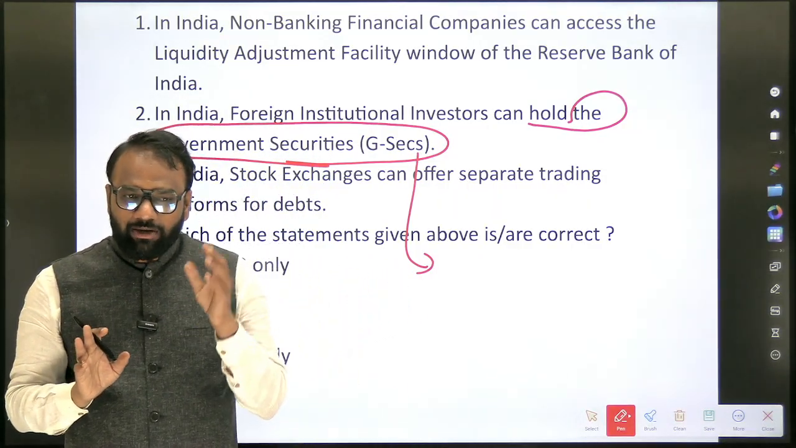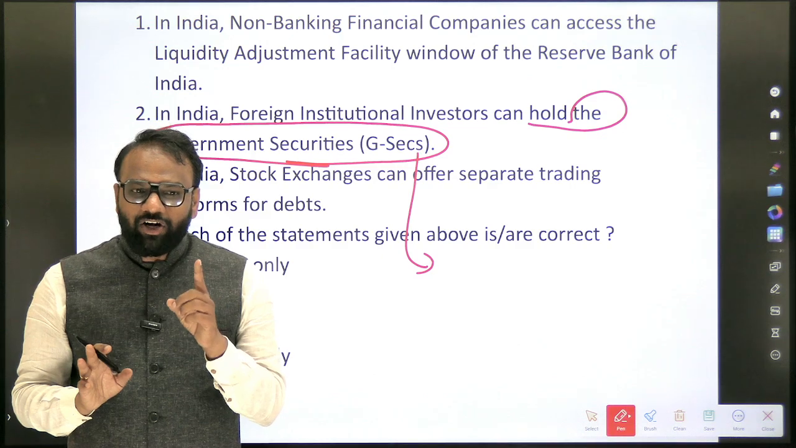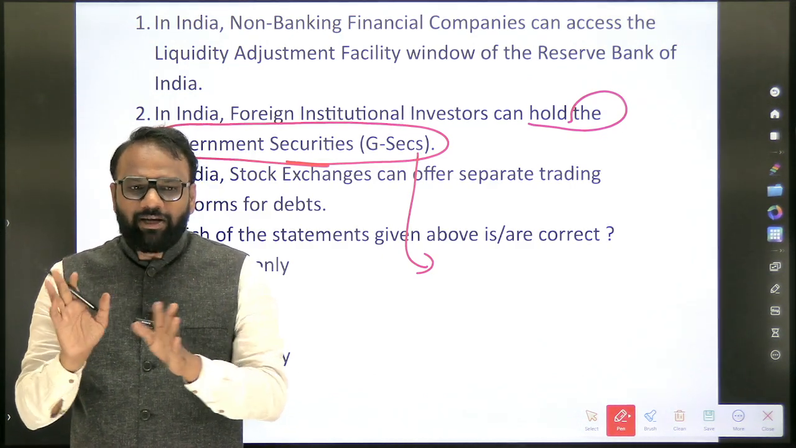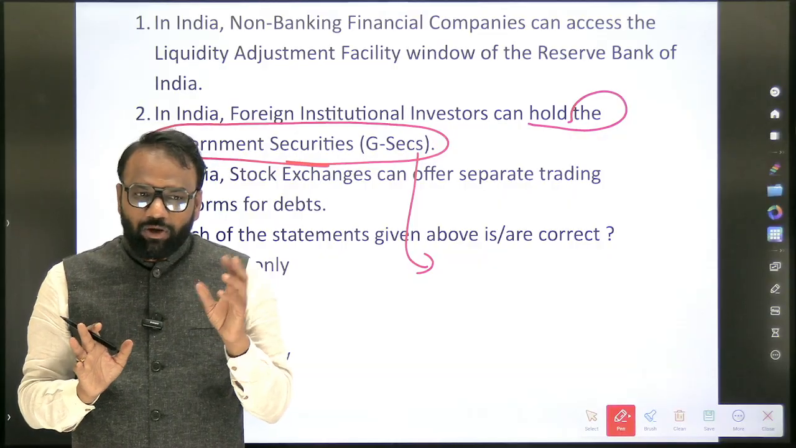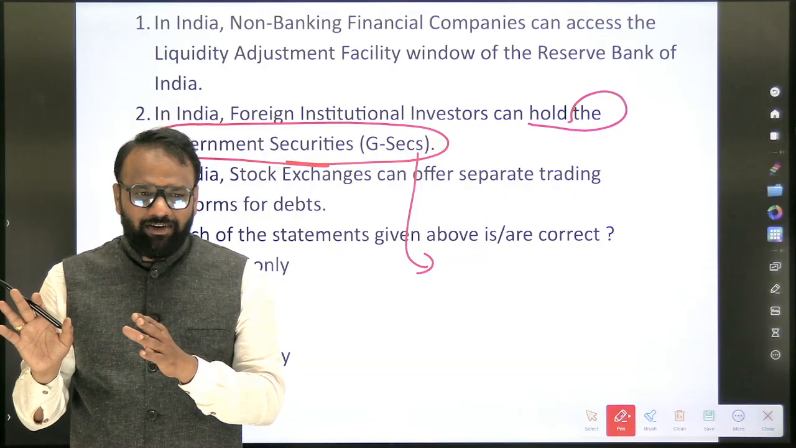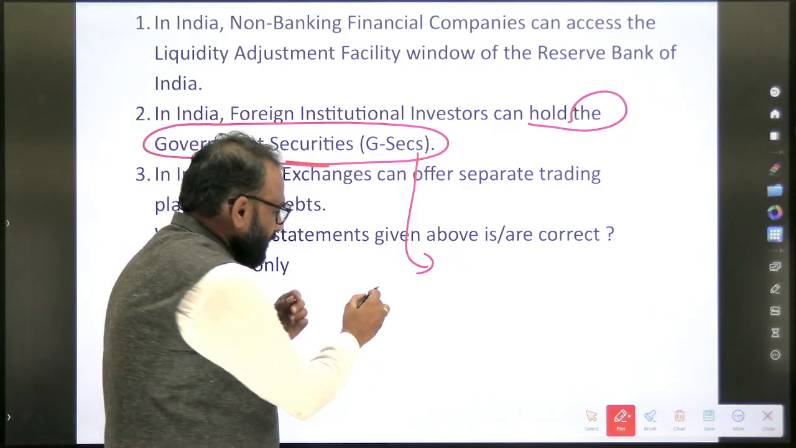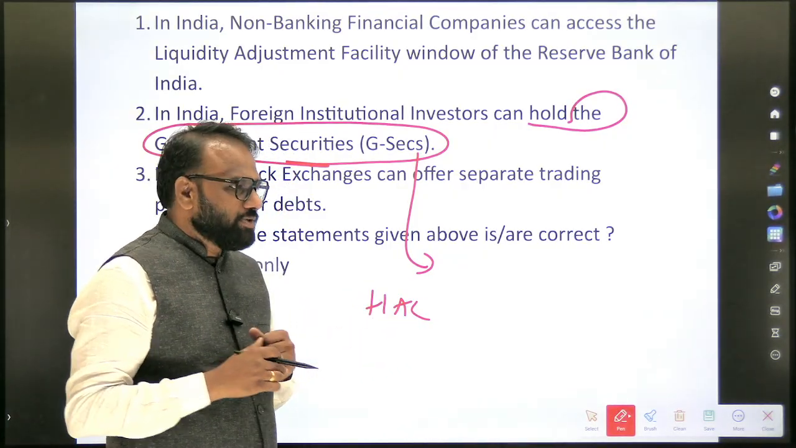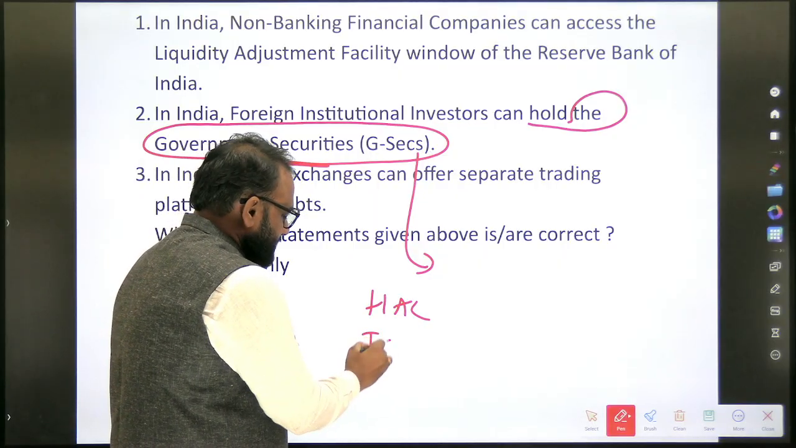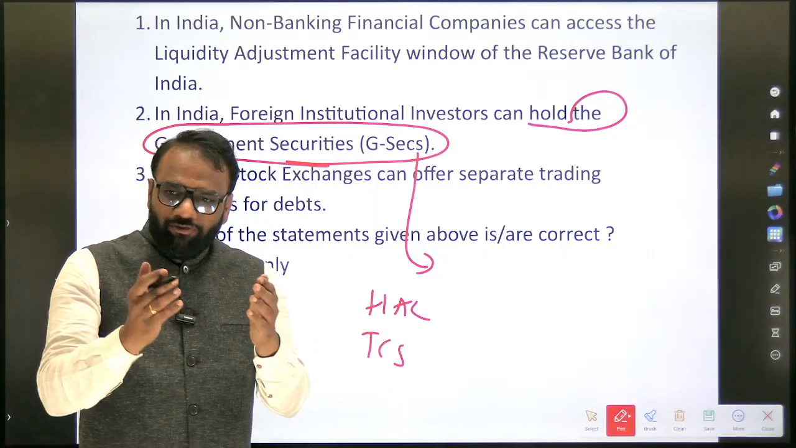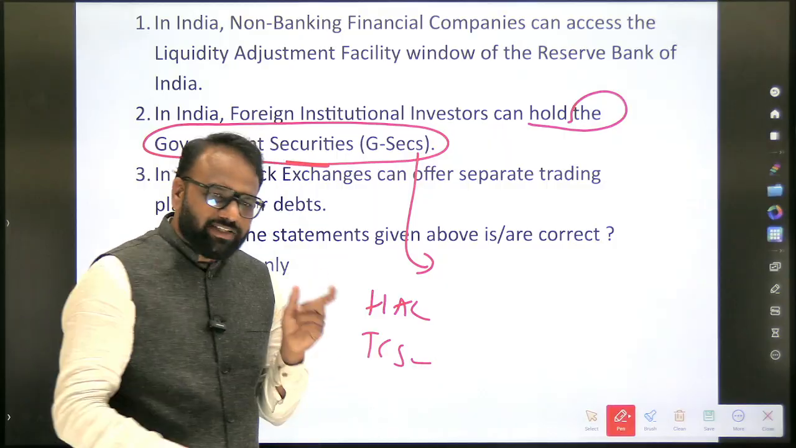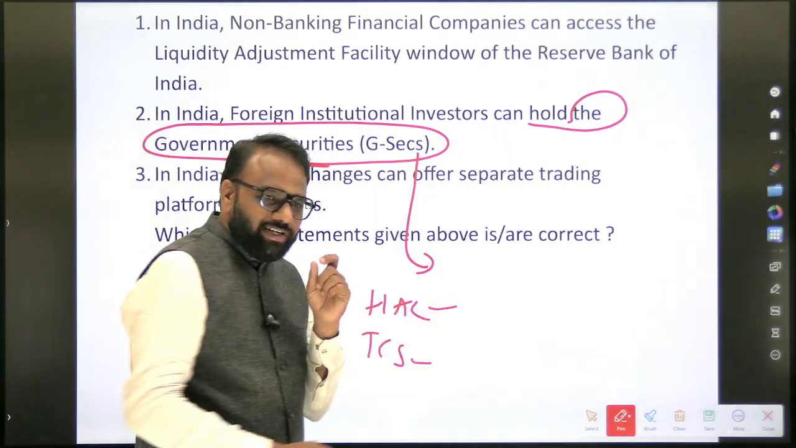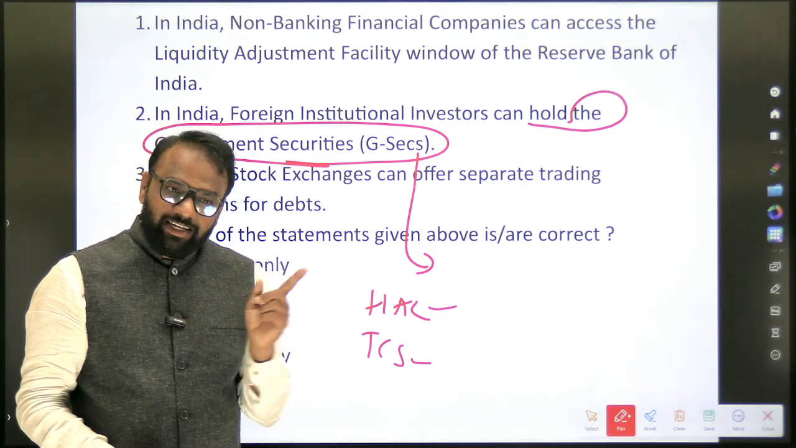FDI is not, when a foreigner purchases a government security, it is not considered as FDI. FDI can happen only when they purchase the share of a private company, not the government. Government securities are different from shares of a company. If I take an example of HAL, it's a PSU. If I take TCS, it's a private company. When a foreigner invests in TCS, can we call it FDI? Yes. If a foreigner invests in HAL, can we call it FDI? Yes, it will be called FDI.